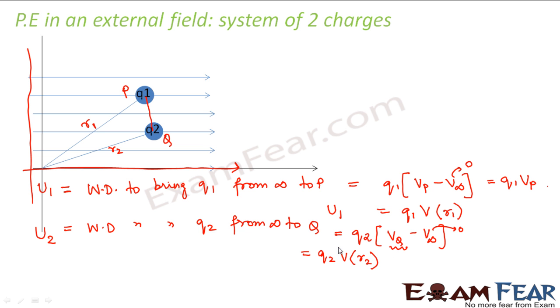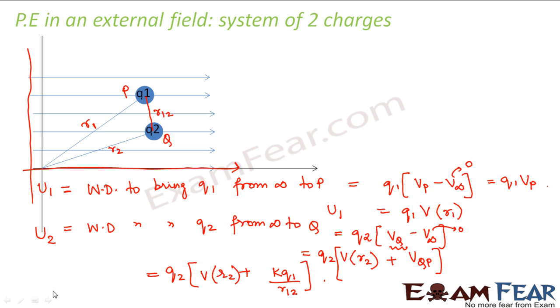So the potential at Q is because of the external field, plus there is the potential at Q due to the charge at P. We will consider that as well. So it becomes V of r2 plus K times Q1 divided by r12, where this distance is r12. This becomes the potential energy for the second charge.